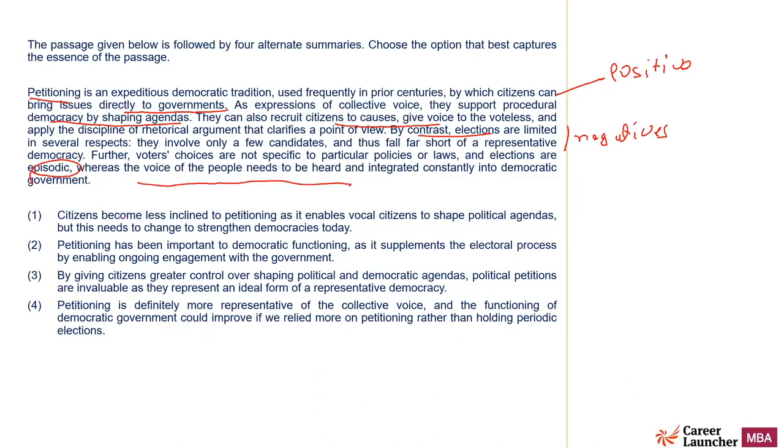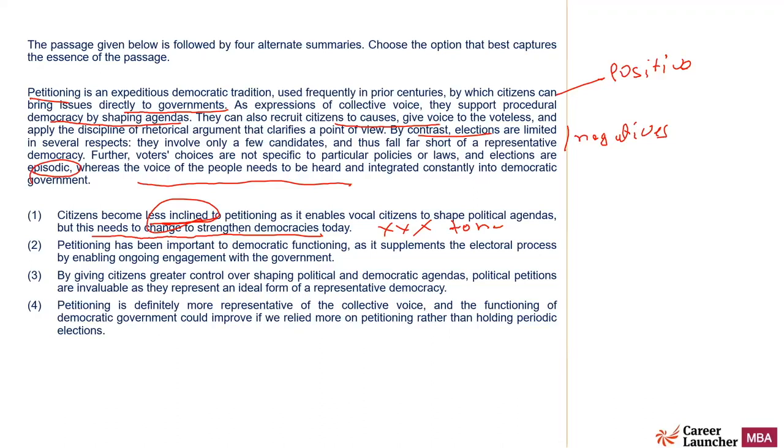So first, citizens become less inclined to petitioning as it enables vocals less inclined. Completely opposite. I can rule it out here itself. Petitioning has, and look at the language, this needs to change to strengthen. Author is not prescribed. Look at the tone. There are two problems. This less inclined is opposite of what is mentioned. And look at the tone also. Sorry, this needs to change.